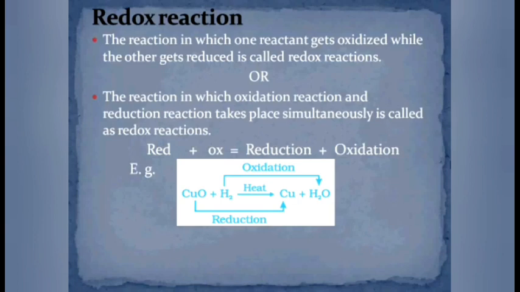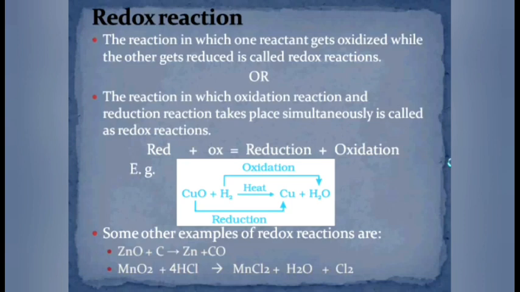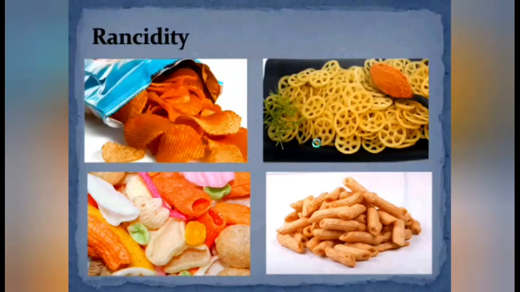So, it is getting oxidized because it is accepting oxygen. Here, oxidation and reduction are taking place simultaneously. The reaction is said to be a redox reaction. A few more examples of redox reactions are shown here. You can go through them, and you can also tell which reactant is getting oxidized and which one is getting reduced. Can you? Now we are at the end of the topic.